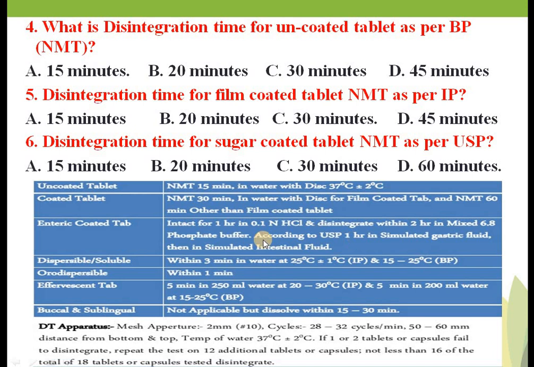That's it. Then dispersible tablet, it should break within 3 minutes. Oral dispersible, means mouth dissolving tablet, should disintegrate within 1 minute. For effervescent tablet, it should go into solution within 5 minutes. For buccal and sublingual tablet, disintegration time is not applied.